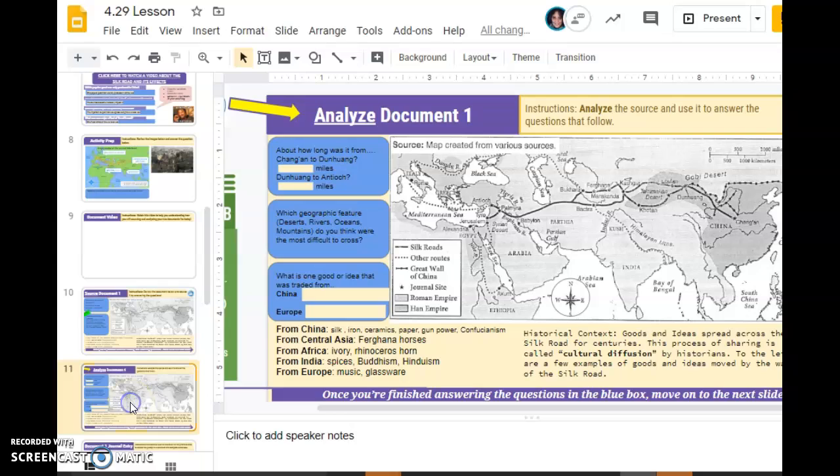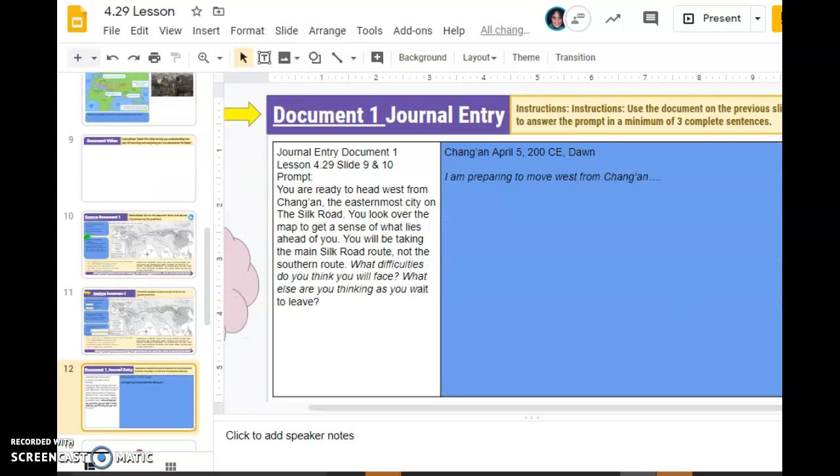Now, this week, instead of having you complete an SCR, you will be completing journal entries after each source. So you'll see right here that for each journal entry, you're going to respond to this prompt in the blue box. Be creative and really put yourselves in the shoes of someone who is going on this journey.